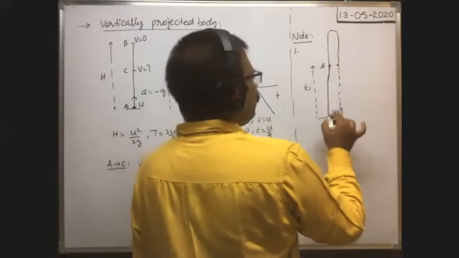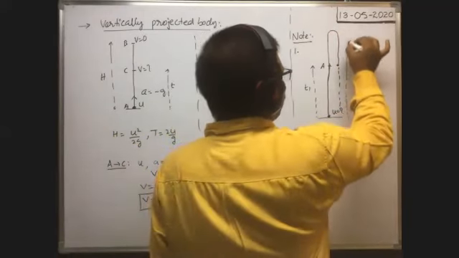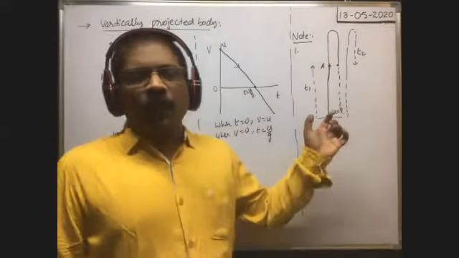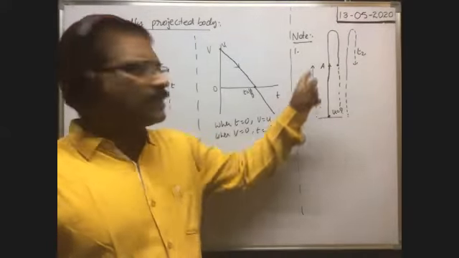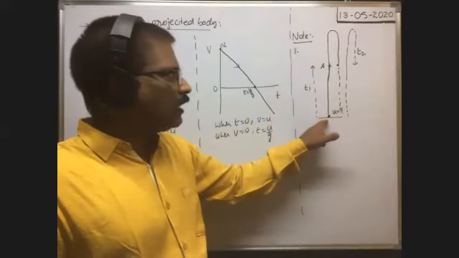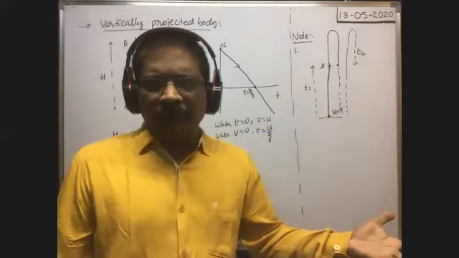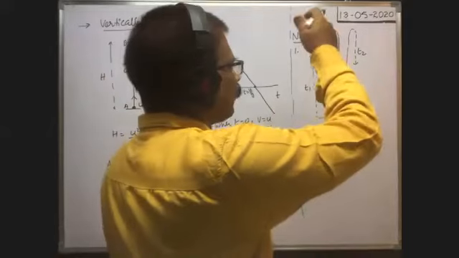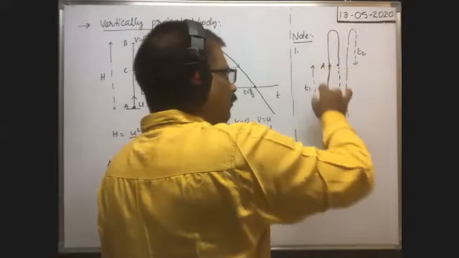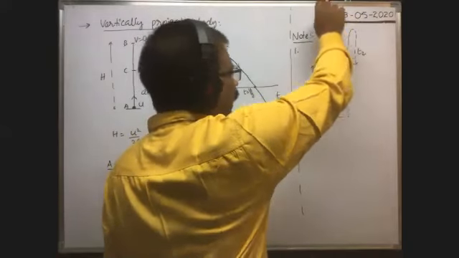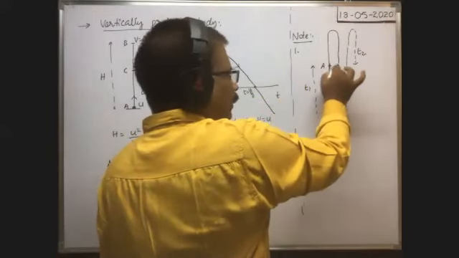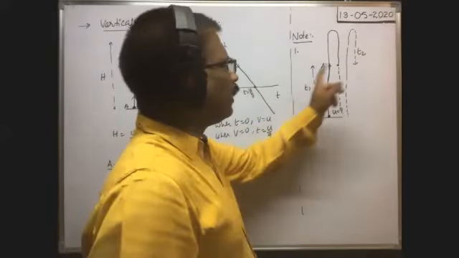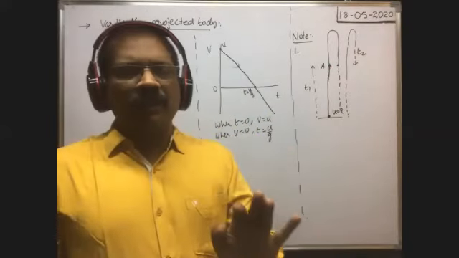The time taken by this body to reach the same point again while coming down is, say, t2. That means when the body is thrown vertically upwards, the body is at the same point A after t1 seconds from the start, and again after t2 seconds from the start. Is it possible or not? It is possible. While going upwards, the body reaches the point A, then reaches the maximum height, and again while coming down, the body is at the same point after some more time, that means t2 seconds. We are given only t1 and t2 values. That's all.